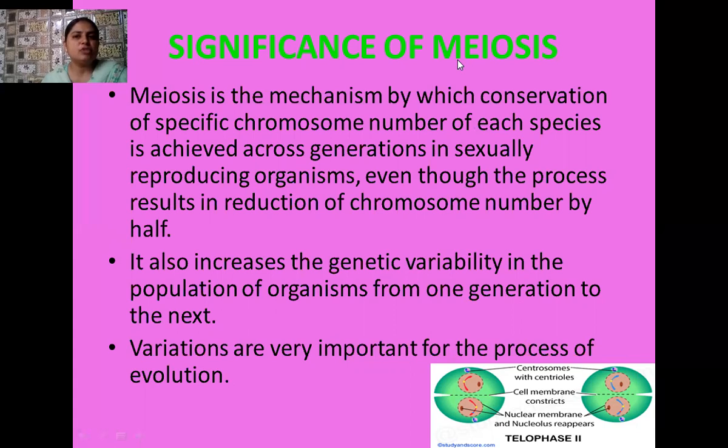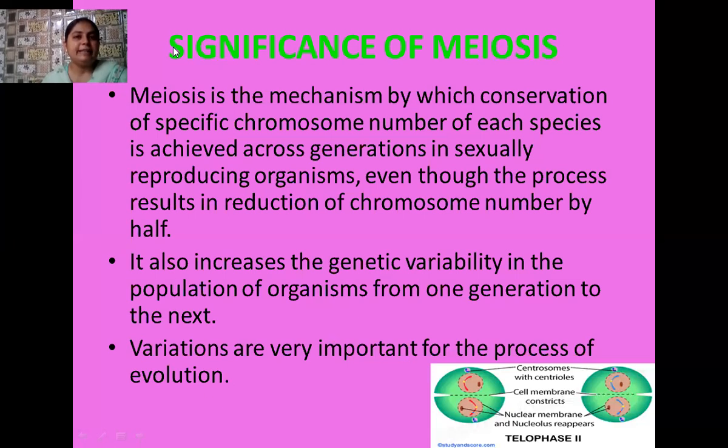And you know that sexually reproducing organisms, during their reproductive stage, undergo this meiotic cell division, and in this way more and more variations occur in sexually reproducing organisms. As we have more variations, this means our survival rate is higher and our lifespan is also longer. So sexually reproducing organisms have a longer lifespan or survival.